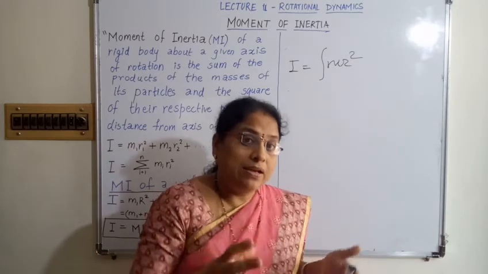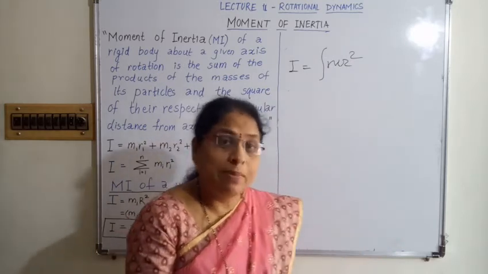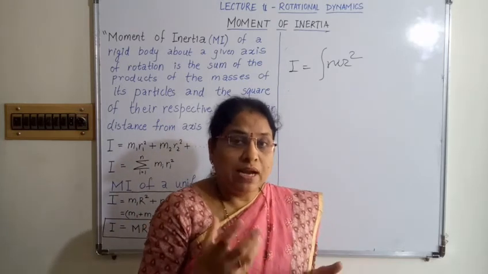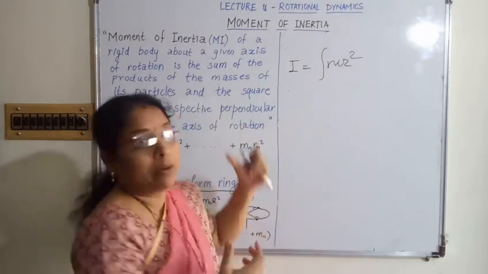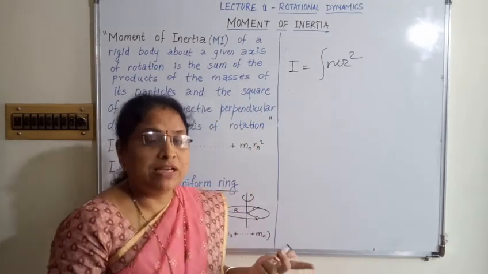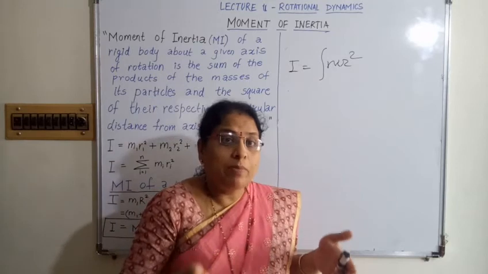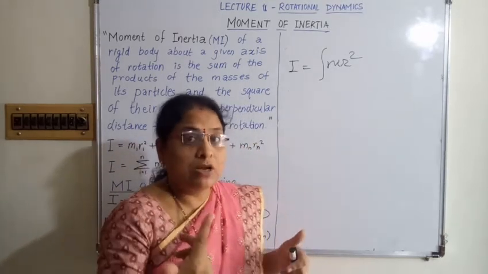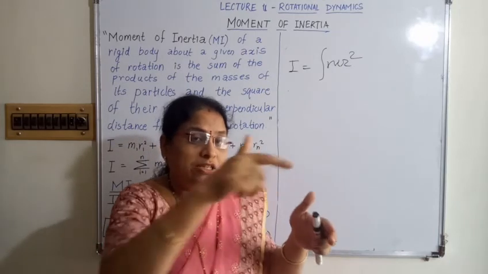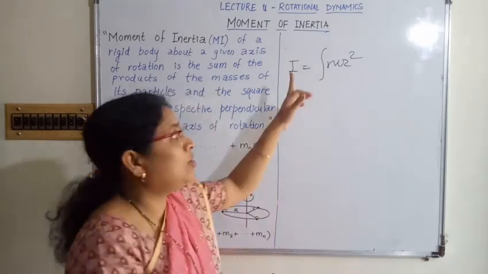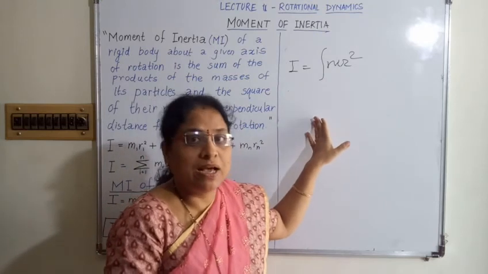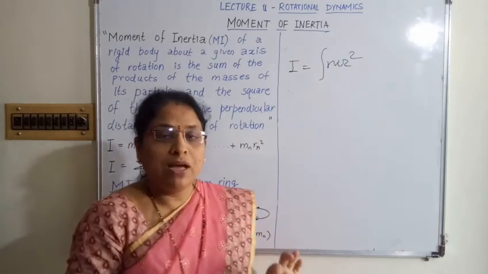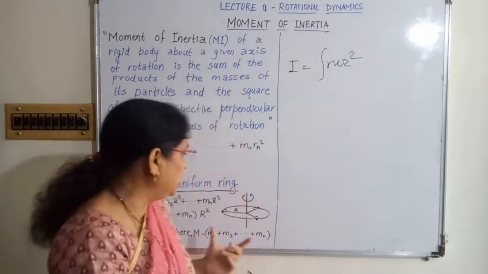That property by virtue of which the body shows this opposition is called the moment of inertia. Moment of inertia is nothing but the measure of opposition offered by a body to producing rotational motion or to changing its state of rotational motion. Thus, in this video, I have explained the moment of inertia by giving examples.